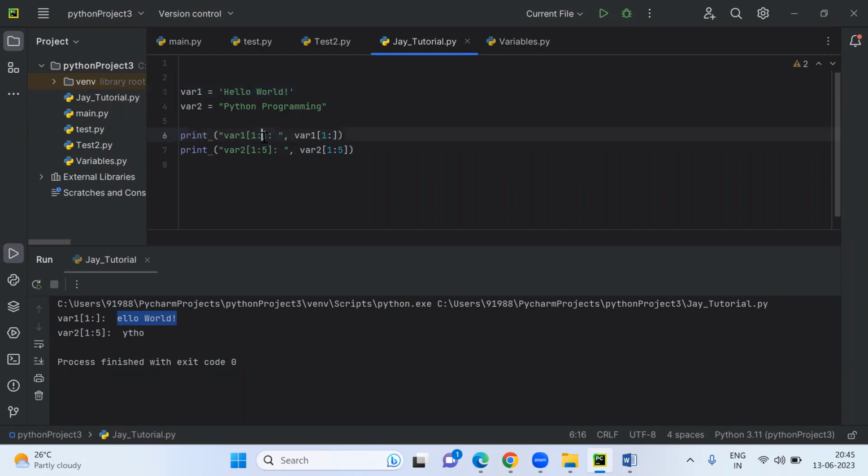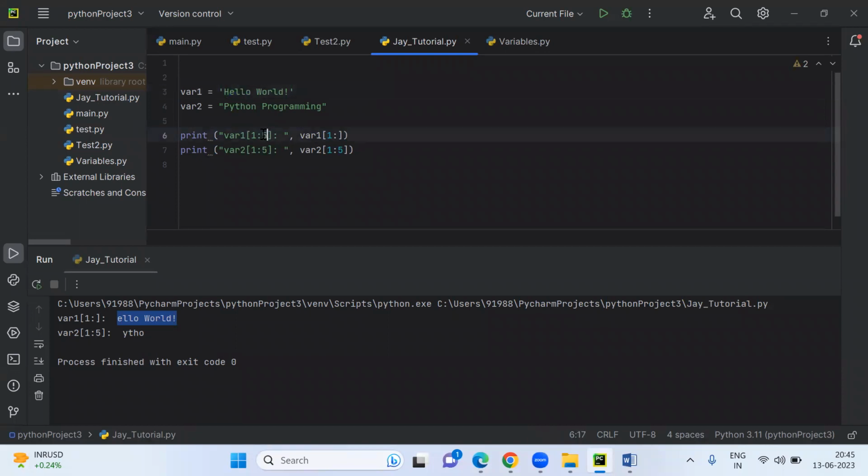If you want to find the full word hello, you count 0, 1, 2, 3, 4, so up to 5 you have to write. If you write up to 5, it will show you ELLO. Taking till 5, it gives you ELLO from first, second, third, fourth.